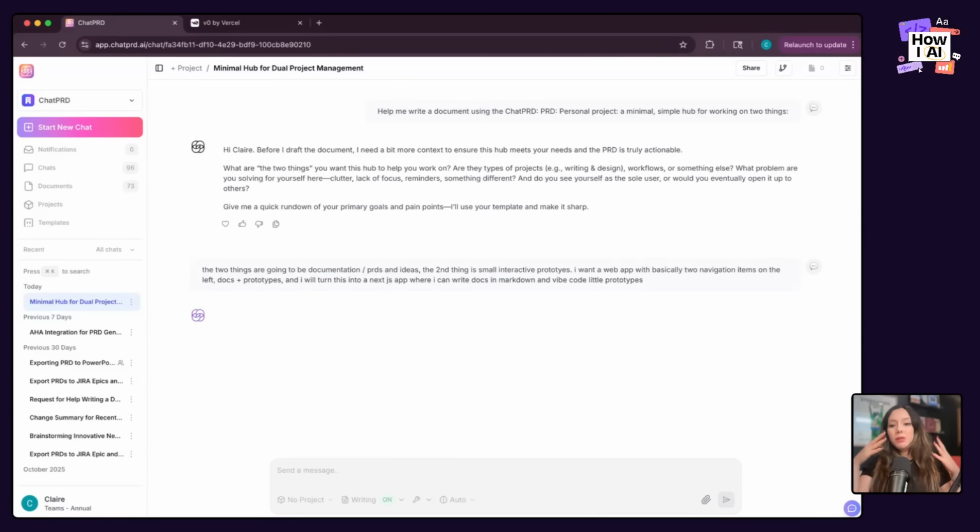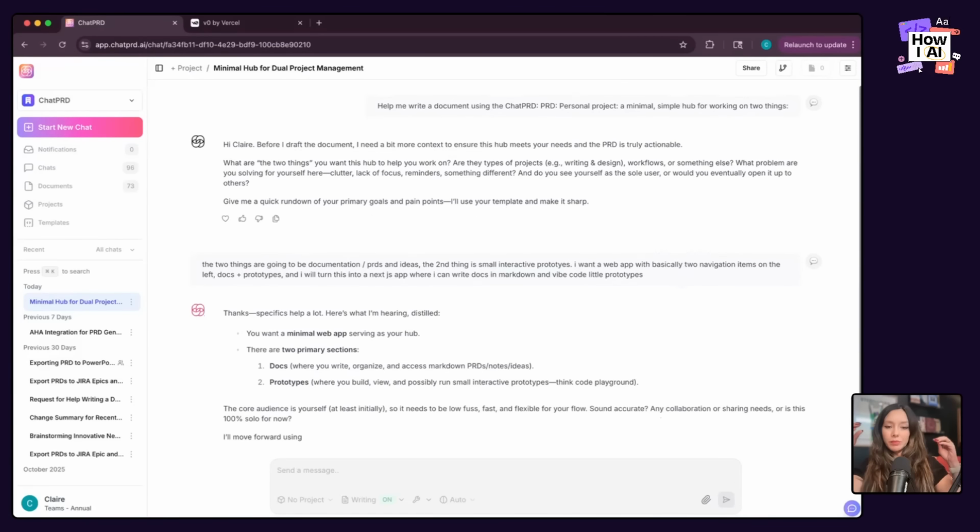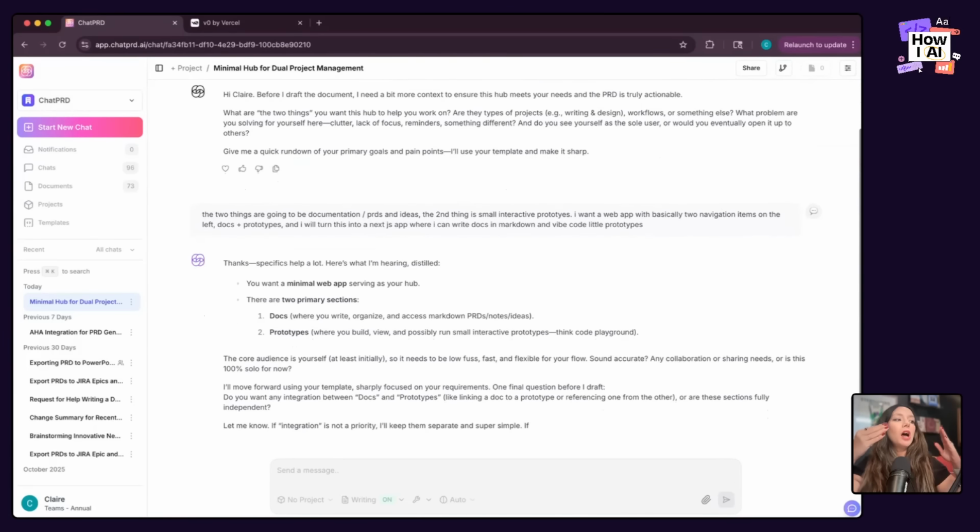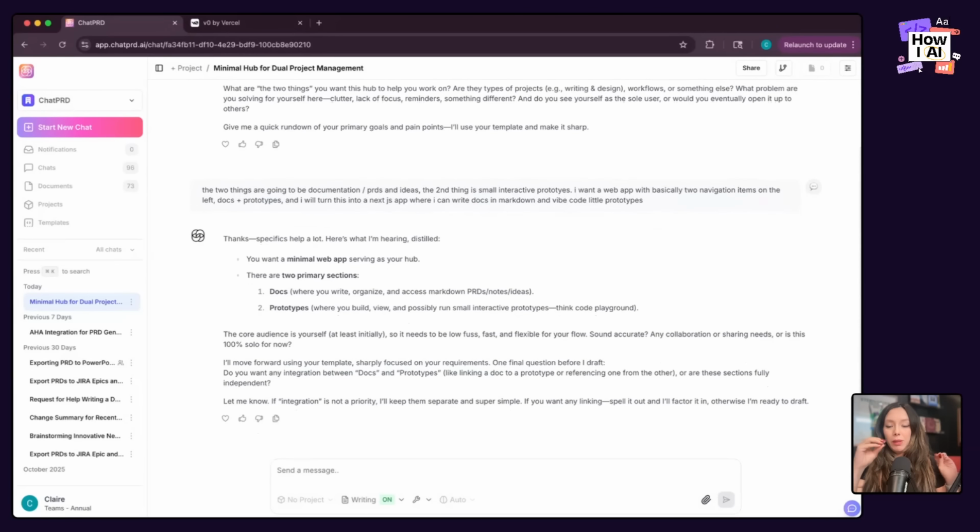I'm going to make Claire's Hub for product work. It's going to be a super minimal web app. I want docs where I'm going to basically use AI to write PRDs and other docs and ideas. And then another folder where I write prototypes and maybe show you how to use Cursor or these other tools to vibe code little prototypes in this folder that then you can see over time. And the core audience is myself. So this is just for me, so I can build something simple.